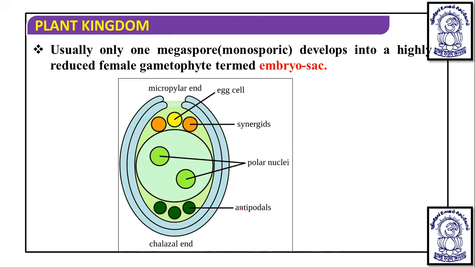One more important point you should remember: towards the micropyle you will find the presence of the egg and synergids, whereas towards the chalaza you will find the antipodal cells. Okay, so this is nothing but an embryo sac or female gametophyte which has 1, 2, 3, 4, 5, 6, 7, 8 nuclei, but how many cells? 7 cells. So a 7-celled, 8-nucleated embryo sac is formed here.